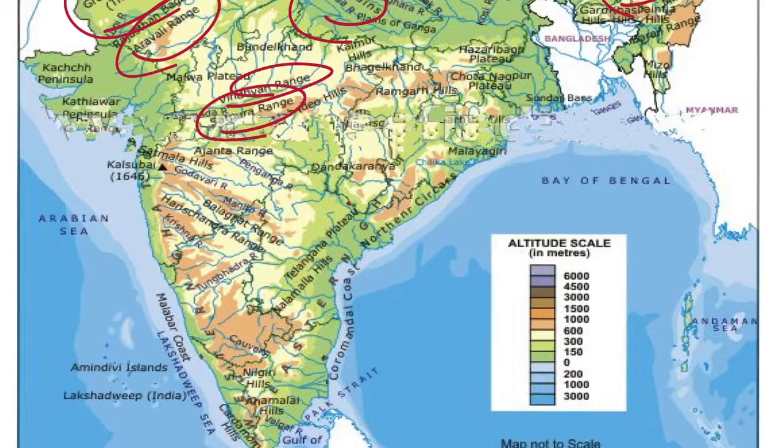To the west of the Western Ghats and the east of the Eastern Ghats lie the coastal plains. The western coastal plains are very narrow and the eastern coastal plains are much broader. There are a number of east flowing rivers. Rivers like Mahanadi, Godavari, Krishna and Kaveri drain into the Bay of Bengal, and these rivers have formed fertile deltas at their mouths. The Sundarban Delta is formed where the Ganga and Brahmaputra flow into the Bay of Bengal.